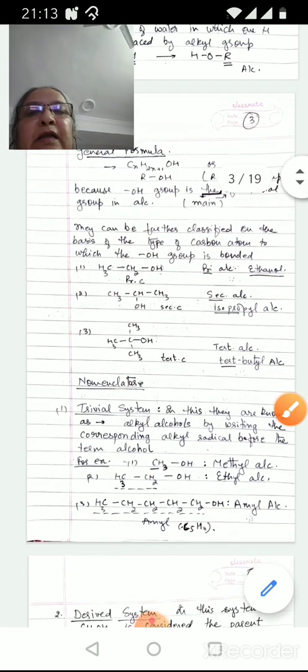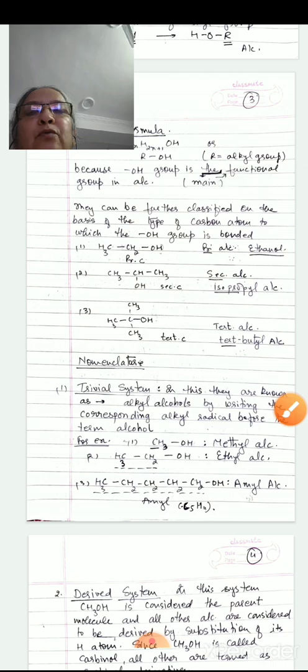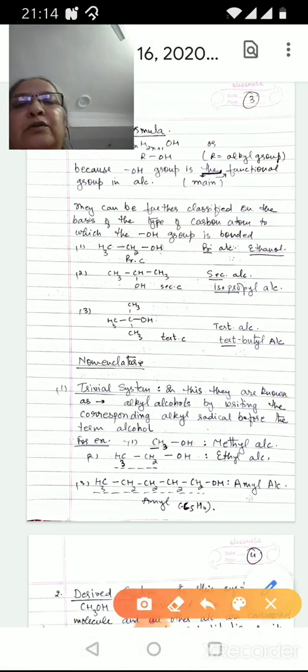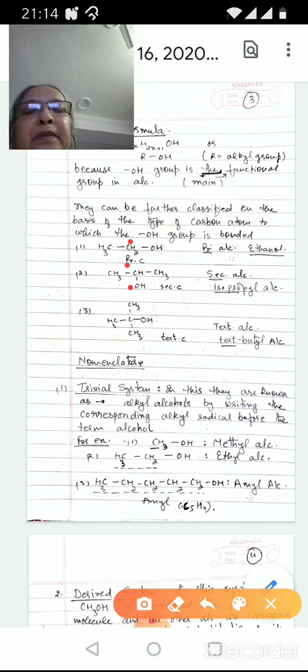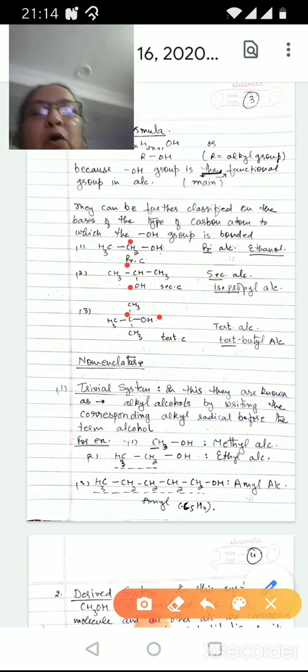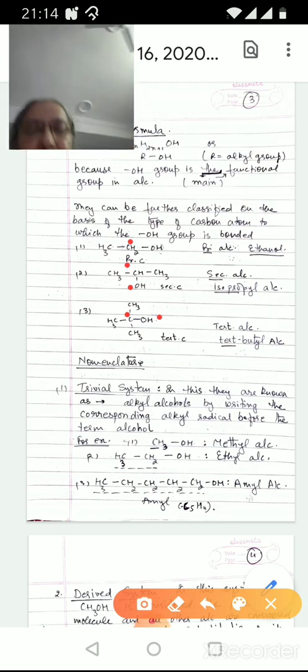They can be further classified on the basis of the type of carbon atom to which the hydroxy group is bonded. For example, if hydroxy group is bonded to the primary carbon atom, it is called primary alcohol. If hydroxy group is bonded to the secondary carbon atom, it is called secondary alcohol. And if the hydroxy group is bonded to the tertiary carbon atom, it is called tertiary alcohol.